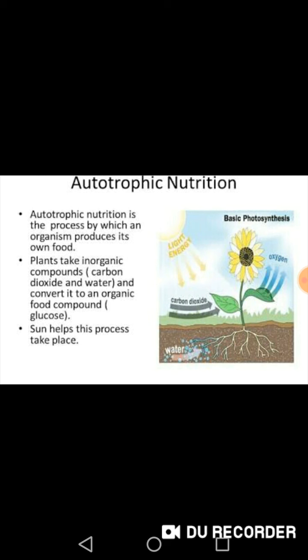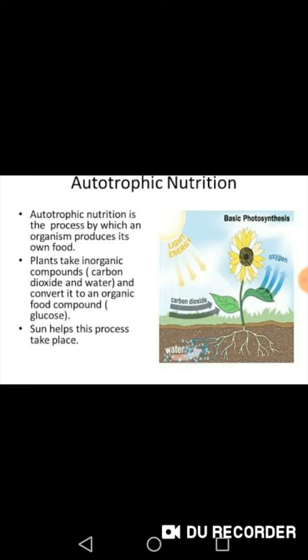Auto means self, trophic means feeding. The organisms that make their own food fall under the category of autotrophic nutrition. Autotrophic nutrition is the process by which an organism produces its own food. Plants take inorganic compounds, carbon dioxide and water, and convert them to an organic food compound, glucose. The sun helps this process take place.